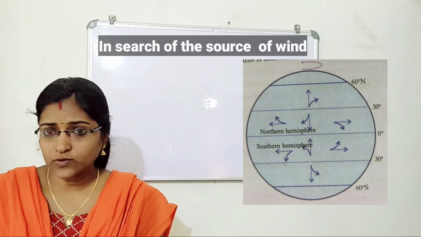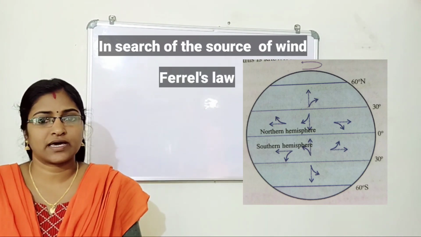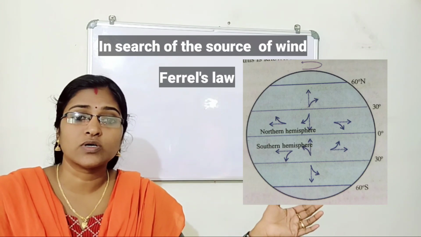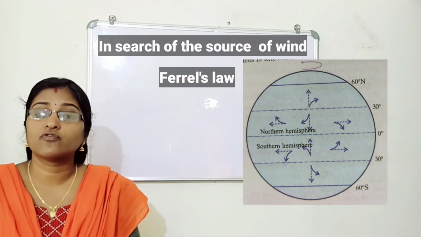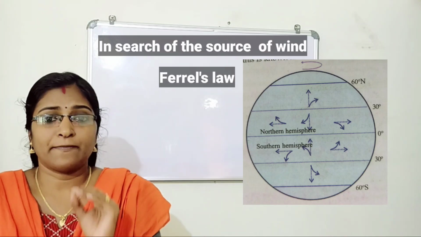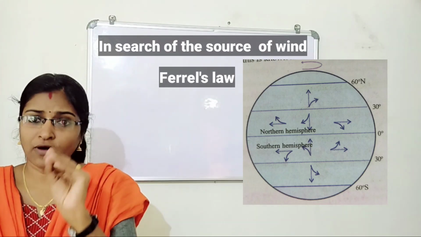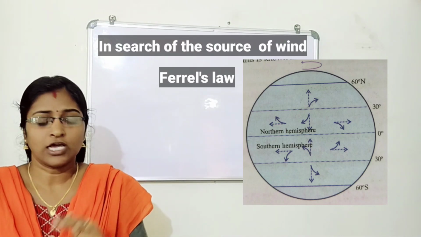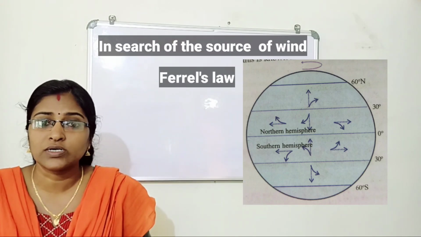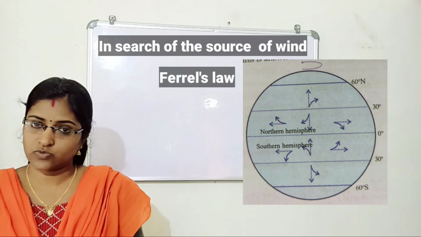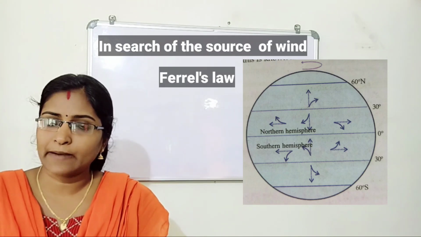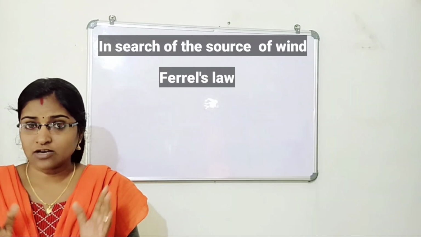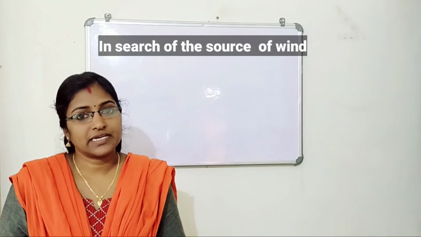Admiral Ferrel found out that the winds in the northern hemisphere are deflected towards their right, and those in the southern hemisphere are deflected towards the left, as a result of Coriolis force. This theory was put forward by Admiral Ferrel, which is why this law is known as Ferrel's law.